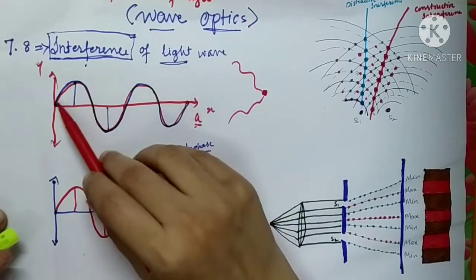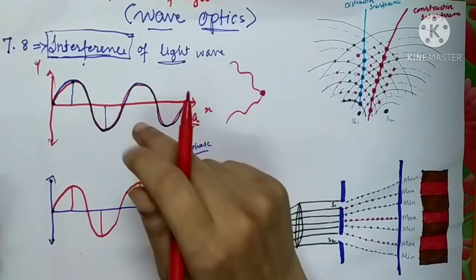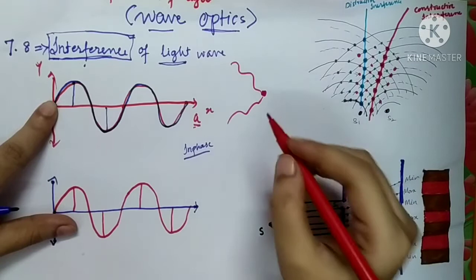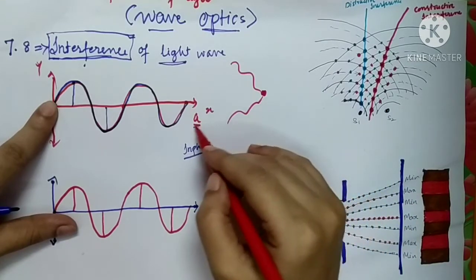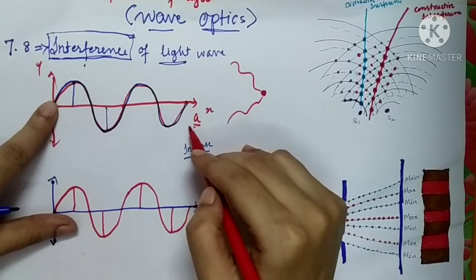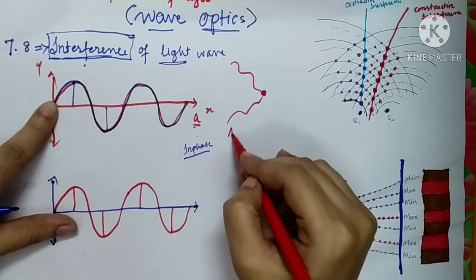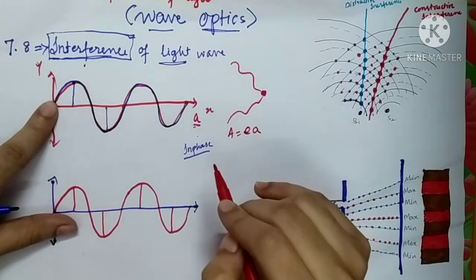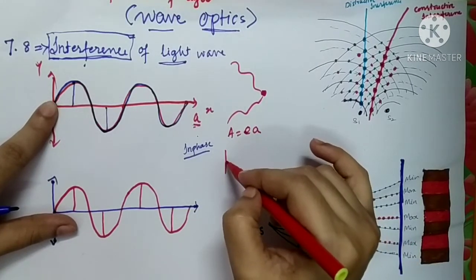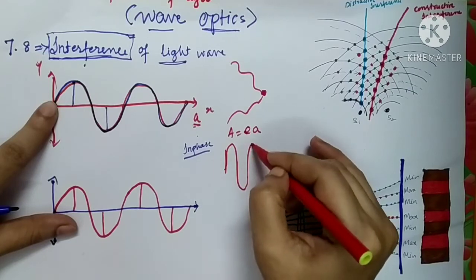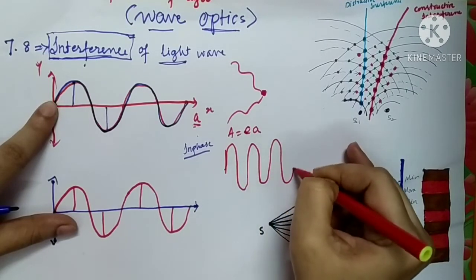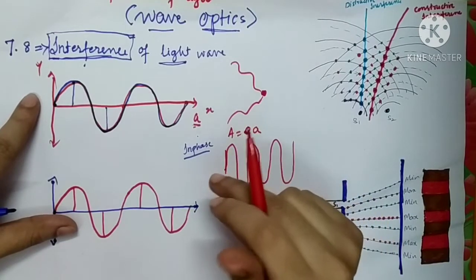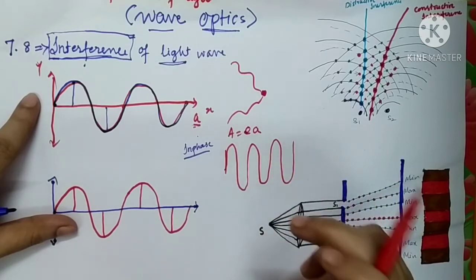Then what would be the amplitude of the resultant wave? The two waves have the same amplitude. It means the amplitudes will get added. So the resultant amplitude will be A plus A, which is 2A, twice that of A, and the resultant wave will also be of very large amplitude as compared to the individual wave, because the crest has fallen on the crest and the trough on the trough.